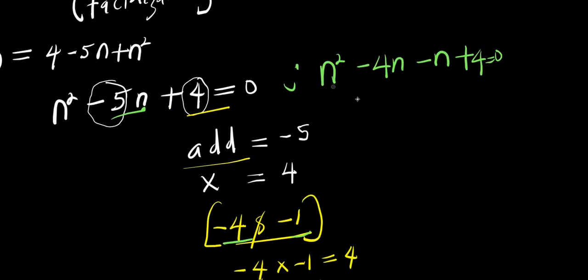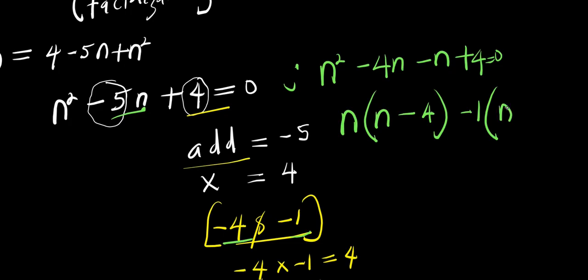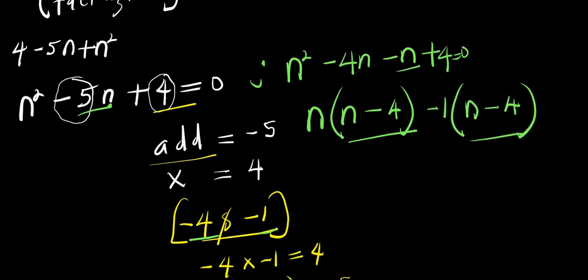The next thing is you can factor out n here. You have n squared divided by n, that is n, minus this divided by n, you have 4. Then this is like having negative 1 times, so this also will be n. Then this, remember, this is positive, so you want to have this positive here. You have negative 4, because if you multiply negative 1 times n, you have negative n, negative 1 times negative 4, you have positive 4. So it needs to be the same as this. Now you have n minus 4, and this equals 0.